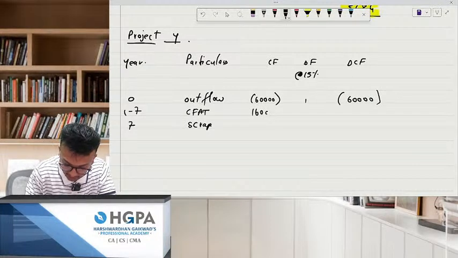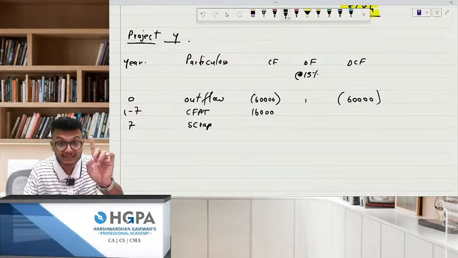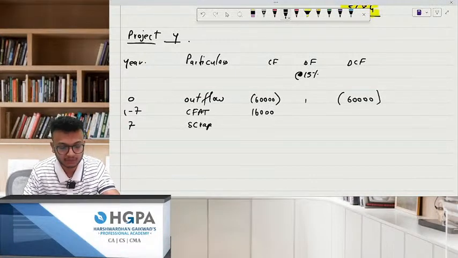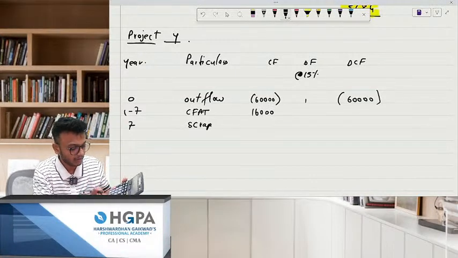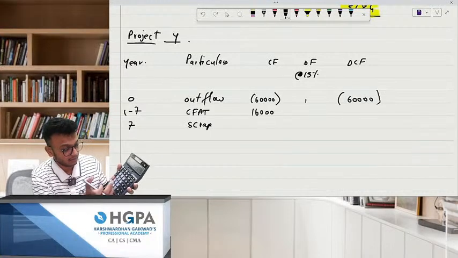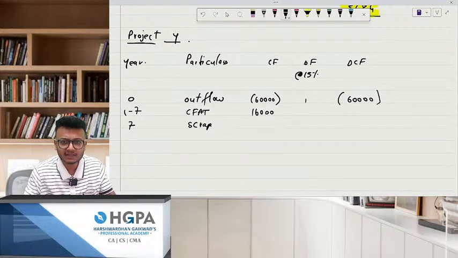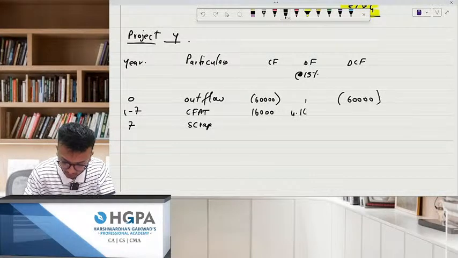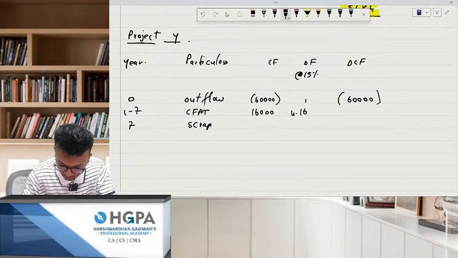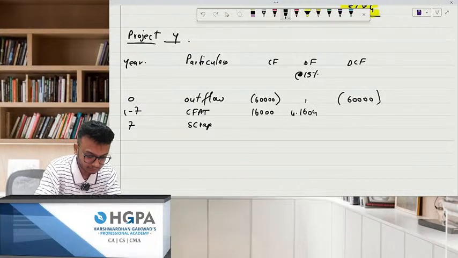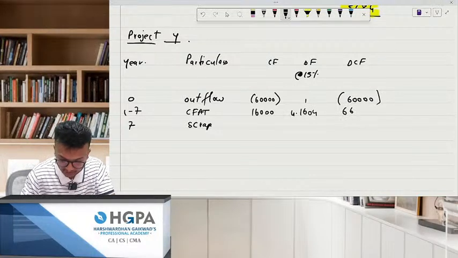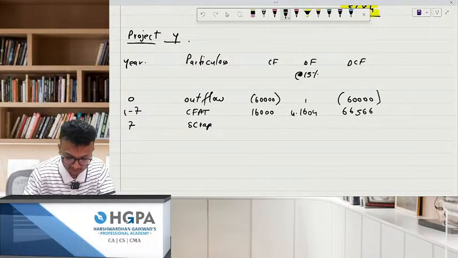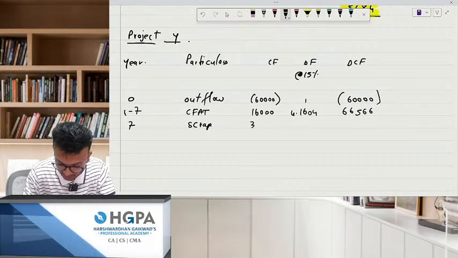Next CFAT is how much? 16,000. Now can you please tell me what is the discounting factor for 7 years at the rate of 15%? What do you do? 1 divided by 1.15, M plus, M plus, and so on. 4.1604 approx. See if you're getting 4.1604. You get something like 66,566. How much is your scrap? I've given scrap as 3,000.